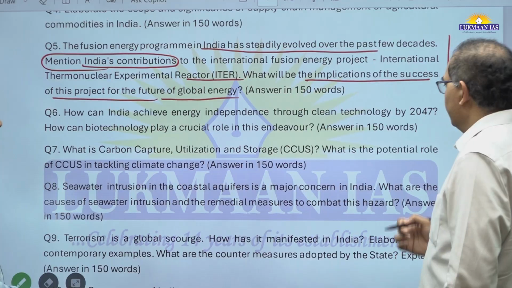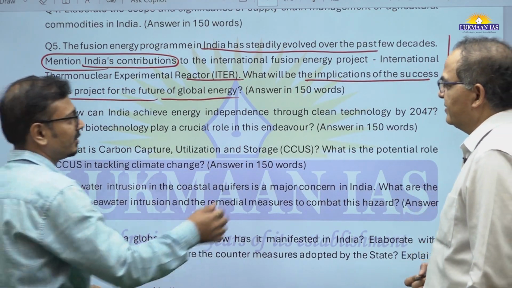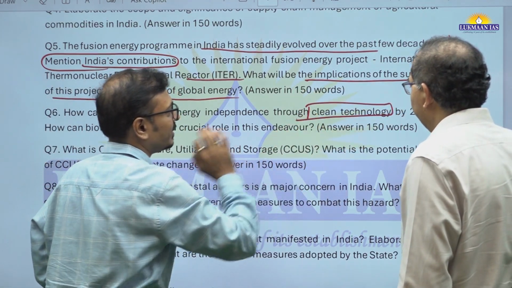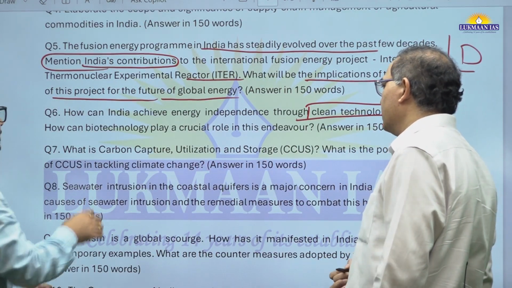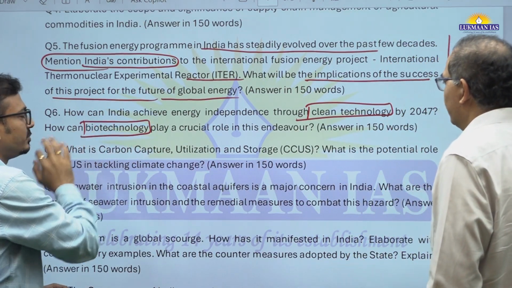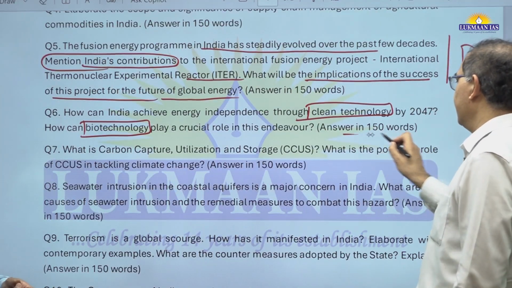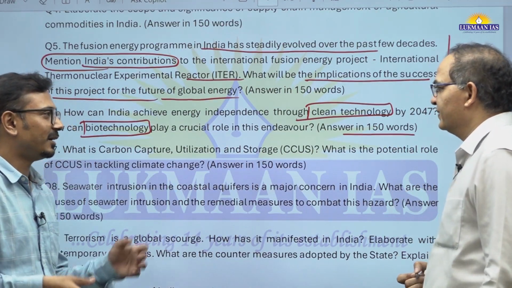The next question is, I guess, an obvious question. Clean technology, biotechnology, and their role. So it's a combination of science and tech and ecology. That's what I was telling.